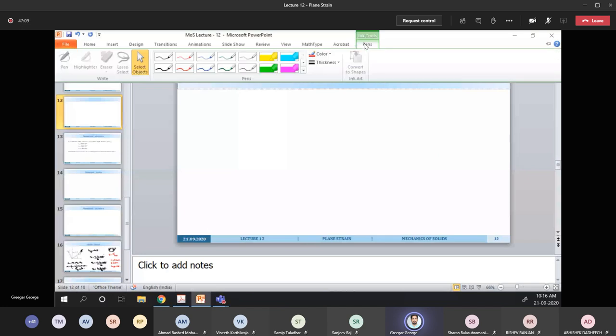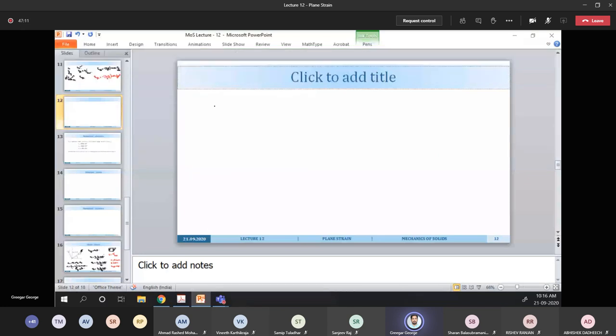Now, how do we calculate the strains in the real field? That's the one thing you need to always know. We use electronic instruments called strain gauges. These are electronic devices which can measure the strains along one direction. Suppose this is a strain gauge. We can place it in many combinations, but it can measure strains only in one direction.